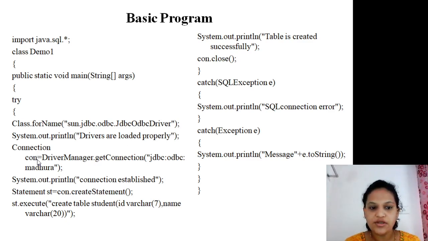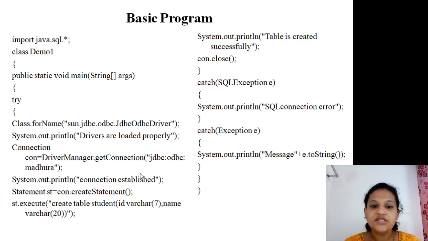So Connection con is equal to DriverManager.getConnection. Here I am using MS Access as the database, so the getConnection method takes only one argument. If I am using Oracle, then I need to pass three arguments: the URL, the ID, and the password of your Oracle database. For MS Access, it is jdbc:odbc:Madhura. Here Madhura is the data source name.